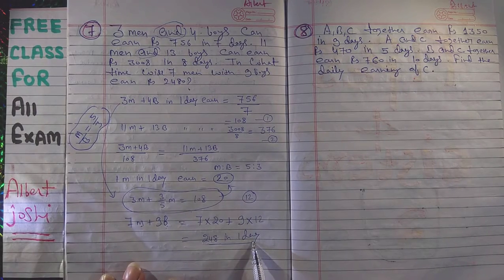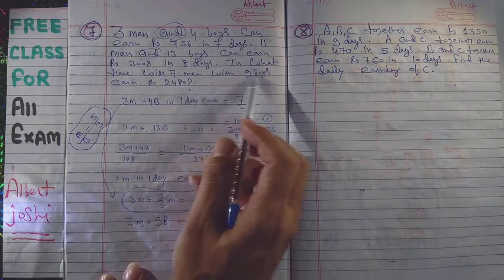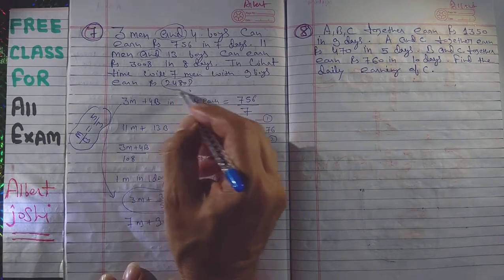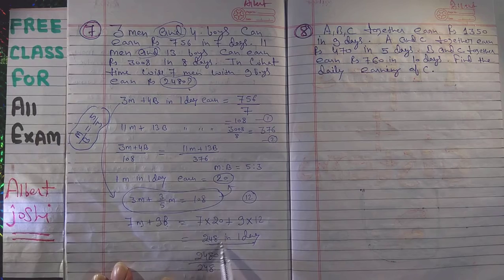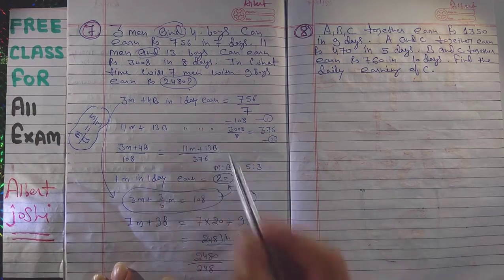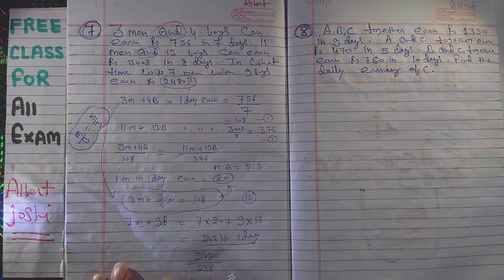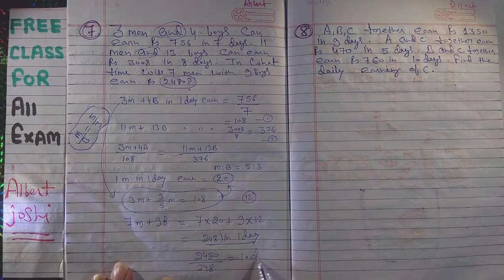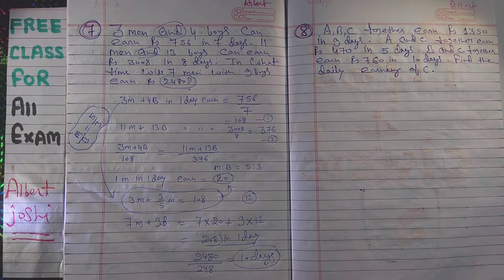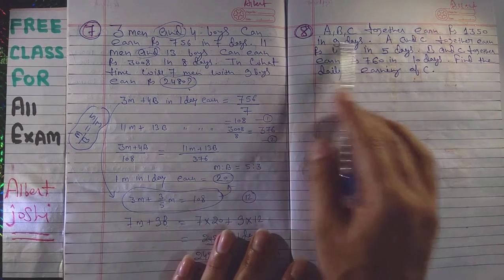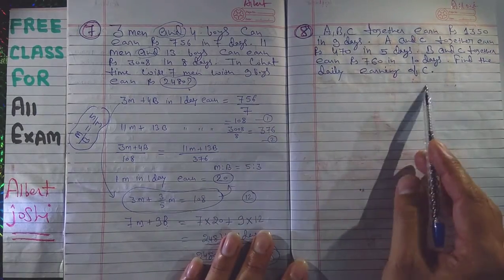So these people, 7 men and 9 boy, they are earning 248 rupees in 1 day. But we have to calculate they are earning this money in how many days. So you have to divide this 2480 upon 248. If in 1 day they are earning 248, then they earn this money in how many days? So that is 10 days. So in 10 days they are earning this money. Very simple. That is the last question. I think that you understand.